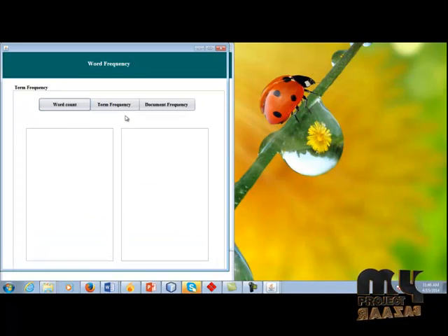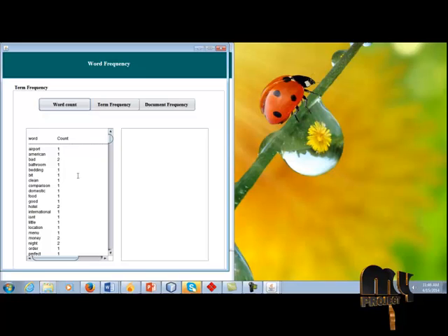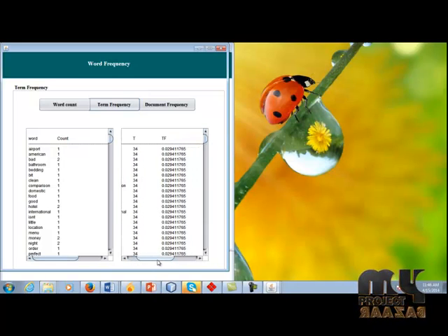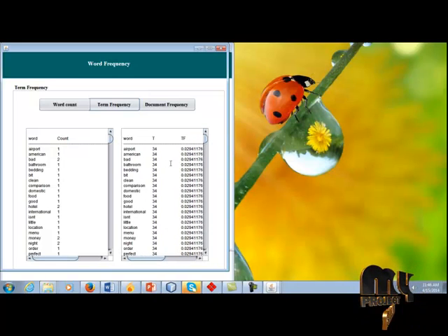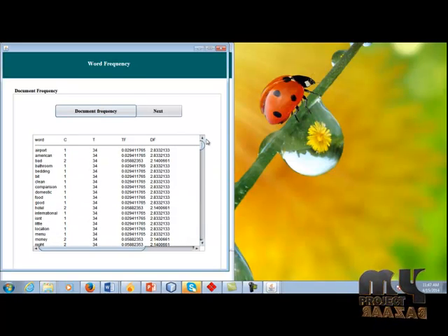Click next. Now we are going to calculate the word frequency, term frequency and document frequency. Click word count. These are the word arrays in each document in this sentence. Click term frequency. Term frequency calculated successfully. Now we are going to calculate the document frequency. Click document frequency. Based on the term frequency and word frequency, we find the document frequency.